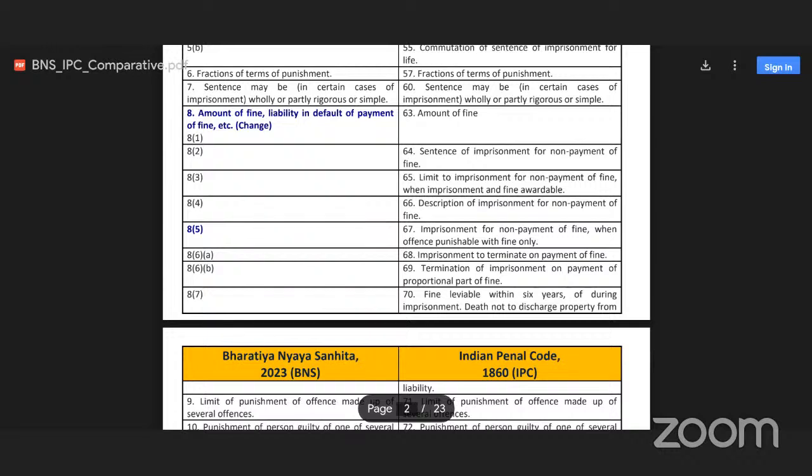Section 8(6)(a), imprisonment to terminate on payment of fine. Section 8(6)(b), termination of imprisonment on payment of proportionate part of fine. Section 8 subclause 7, it was section 17 IPC, fine leviable within 6 years during imprisonment, death not to discharge